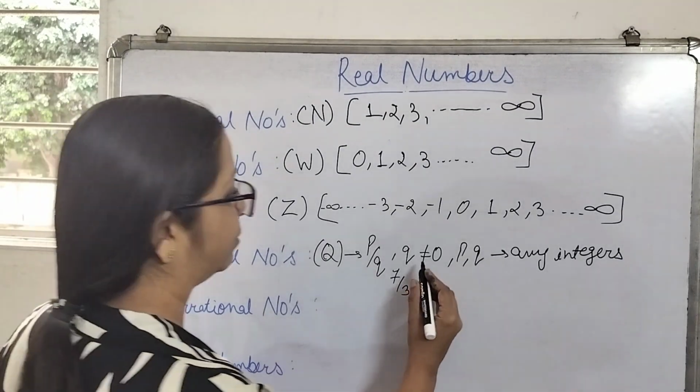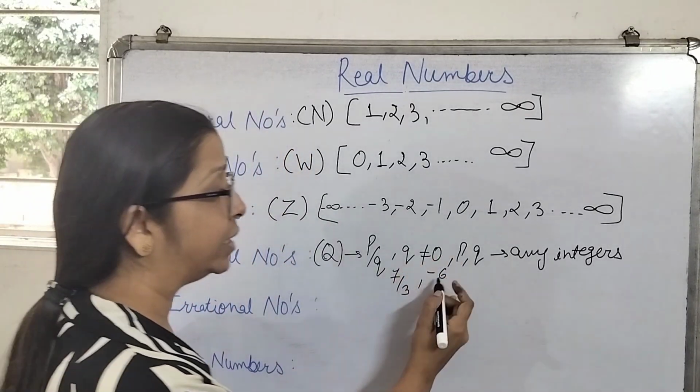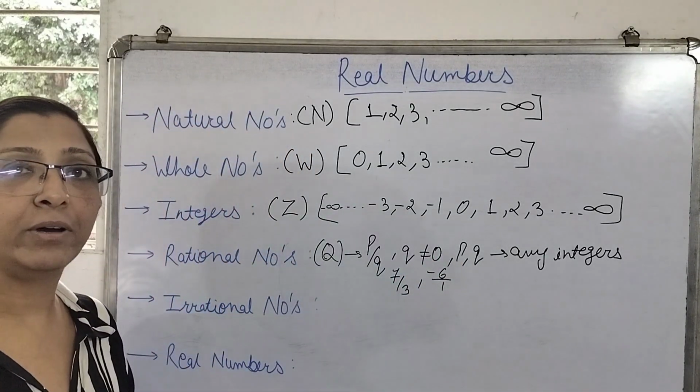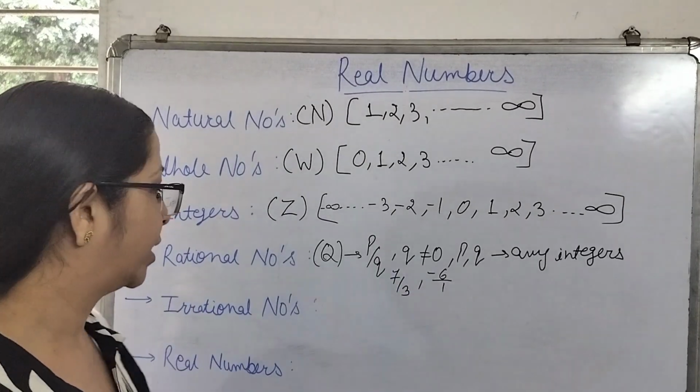So such type of numbers, or we can say -6. That means -6 could even be written as -6 upon 1. So all these type of numbers are your rational numbers.